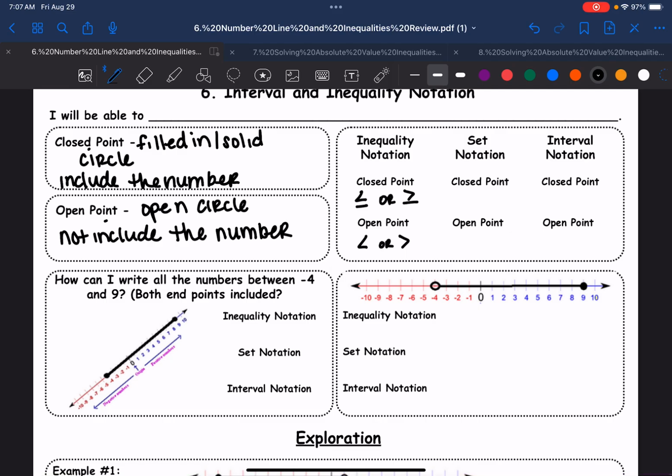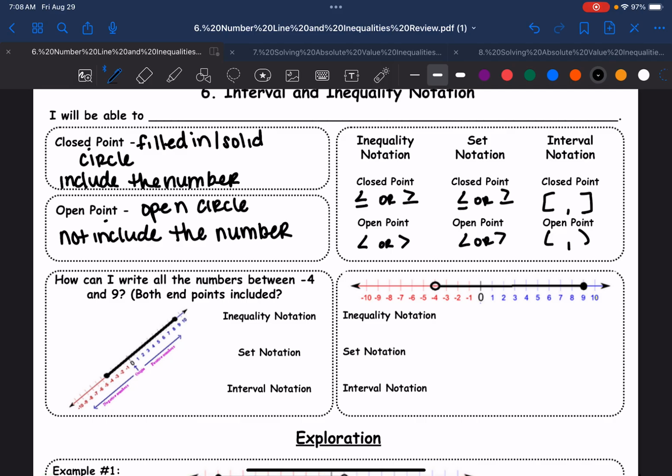Set notation is fancy inequality notation, so we're going to just copy that because we're going to have the same symbols since it's the same thing, just one's a little bit more fixed up than the other. And interval notation, like I told you before, whenever we're not including, we're going to have those parentheses like our previous example, but when we are including, we're going to have those brackets. Now, there's something super important about interval notation.